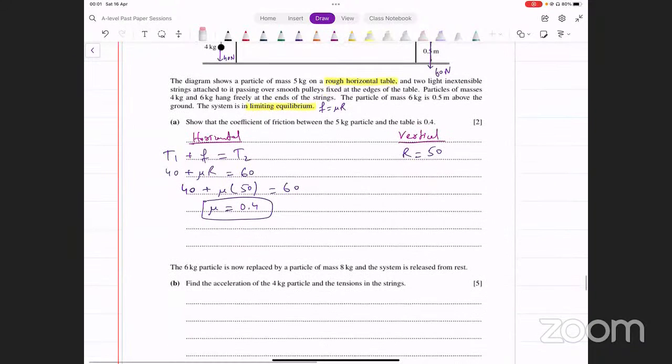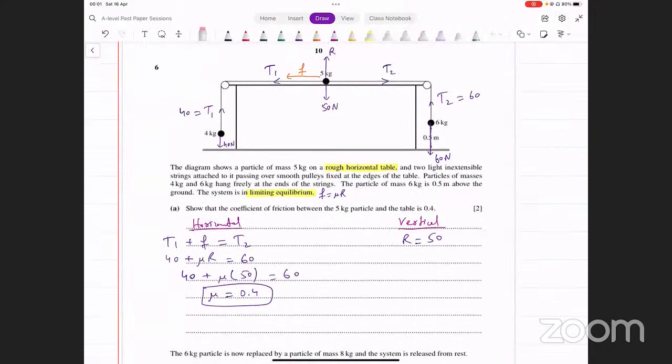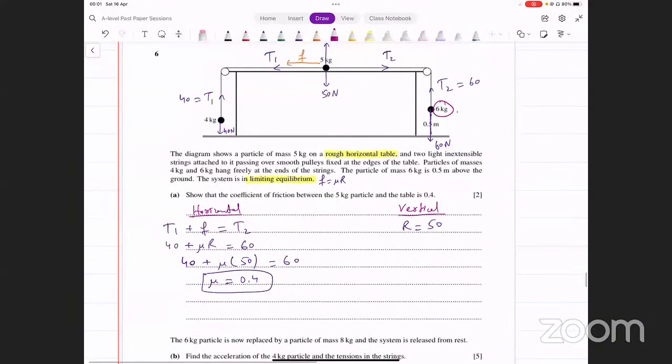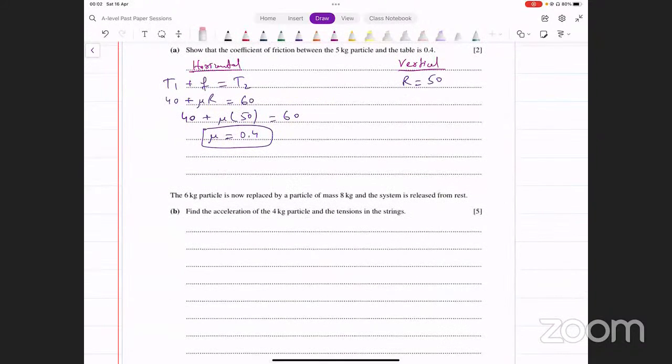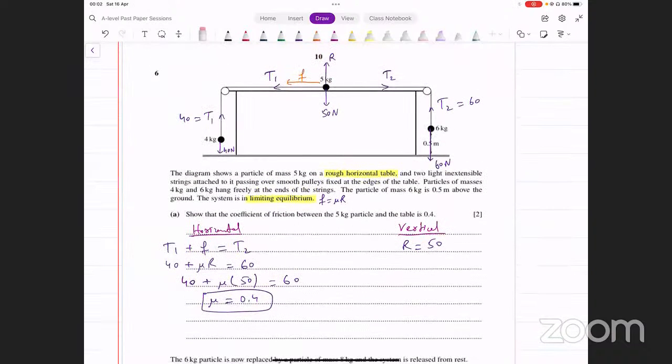Now it says the 6 kg particle is now removed. Now it's replaced by a particle of mass 8 kilograms. And the system is released from rest. Okay. अब इसमें जो ऊपर हमारी situation थी इसमें change आ गई है. 6 kg की जगह पे हमारे पास 8 kg वाला particle आ गया. And now the system is released from rest, so it will start moving. पहले वो about to move था, limiting equilibrium के अंदर था. अब 6 kg से आपने और weight बढ़ा दिया, तो अब ये नीचे की तरफ move करना शुरू कर देगा.